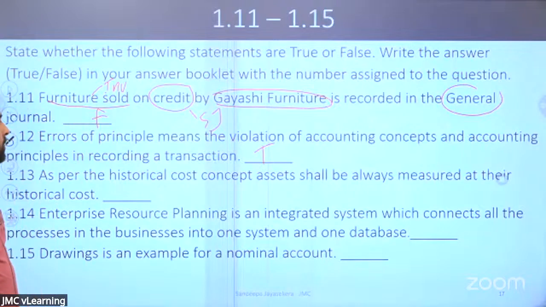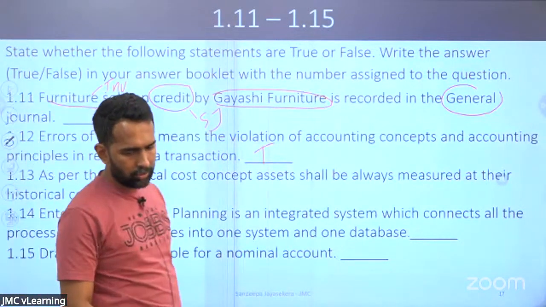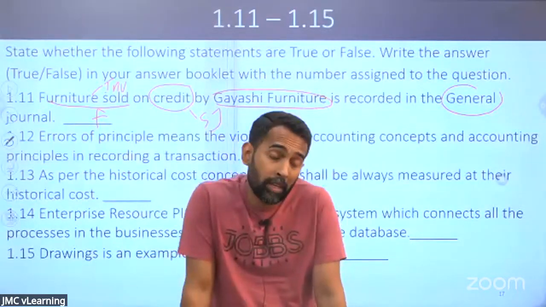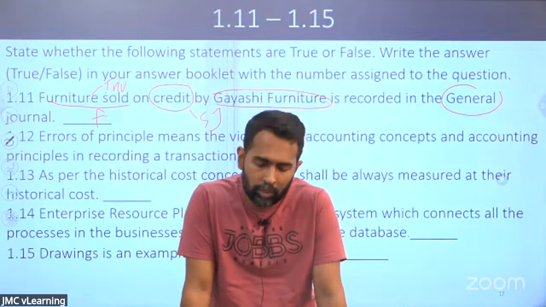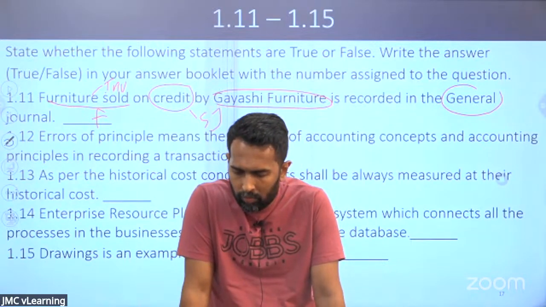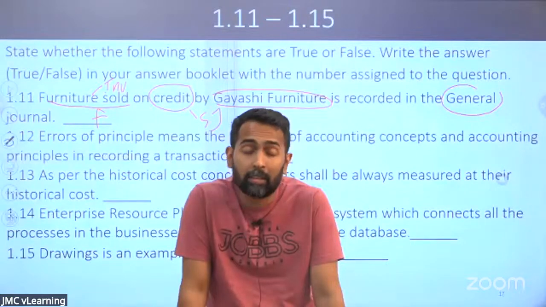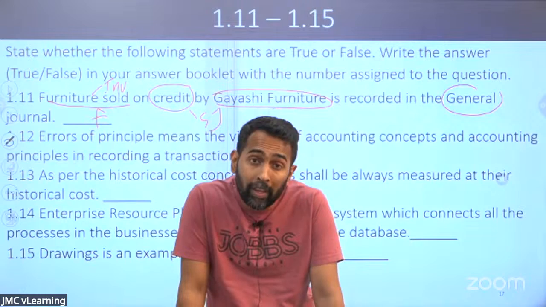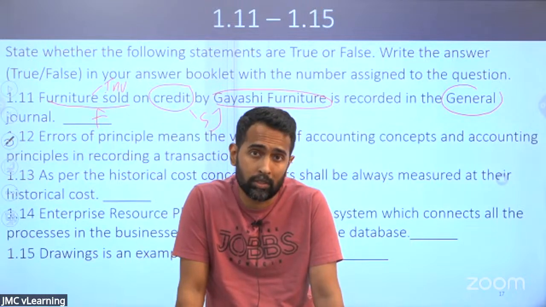Look at the third one. As per the historical cost concept, assets shall be always measured at their historical cost. What do you think? True or false? So some are saying true. Historical cost concept is there, but you cannot say always the asset shall be measured at historical cost.